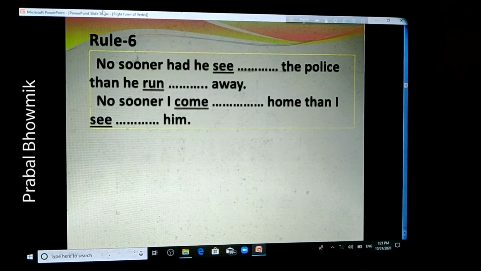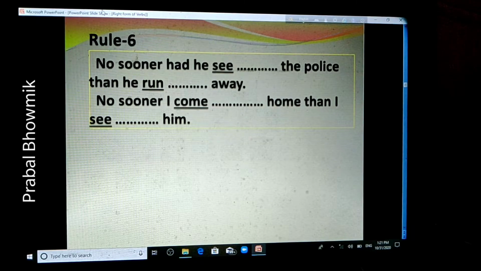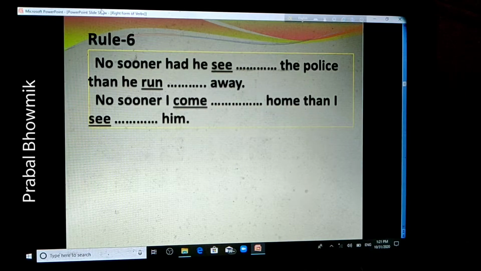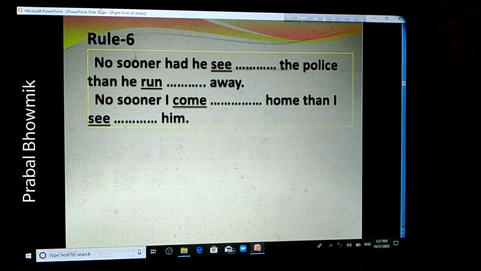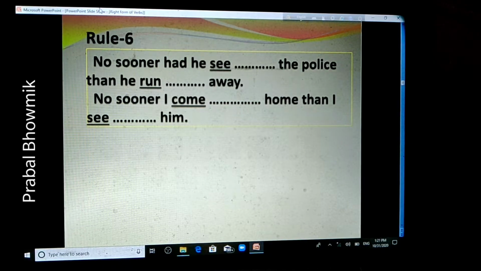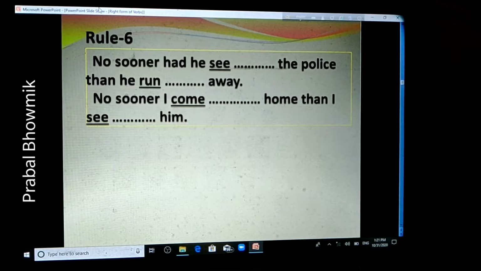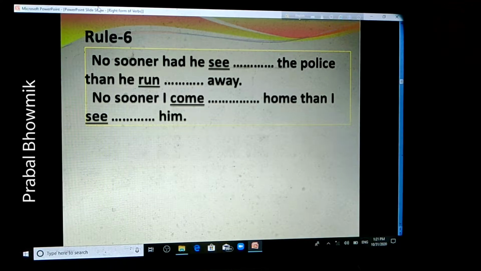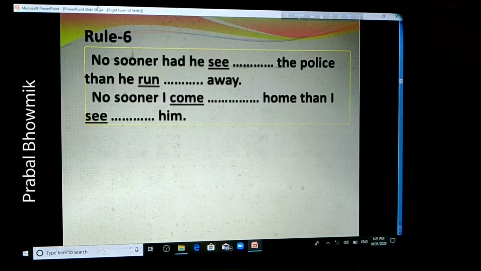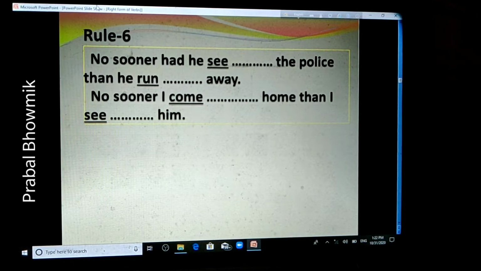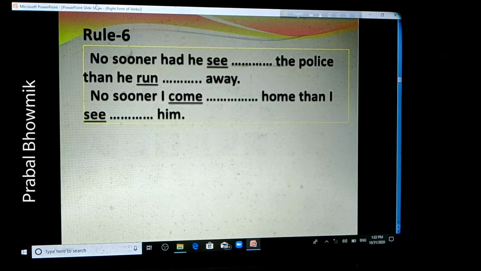Rule 6. There are 2 sentences here. The first sentence is, "No sooner had he seen the police than he ran away." And the second one is, "No sooner I come home than I see him." Here are 2 verbs in each sentence. In the first sentence, the verbs are see and run. And in the second sentence, the verbs are come and see. They are underlined. Now, what should be the right form of these verbs?